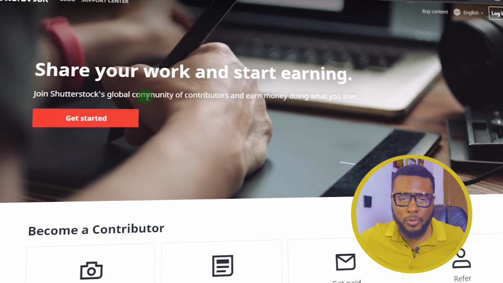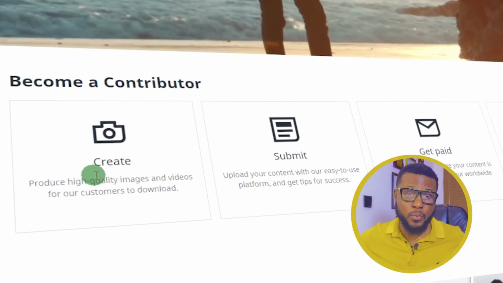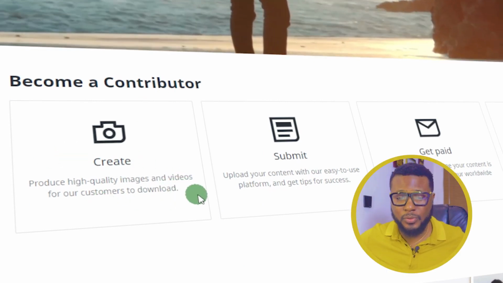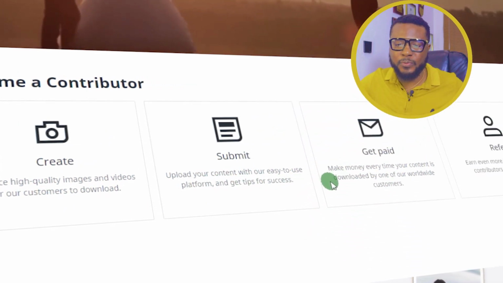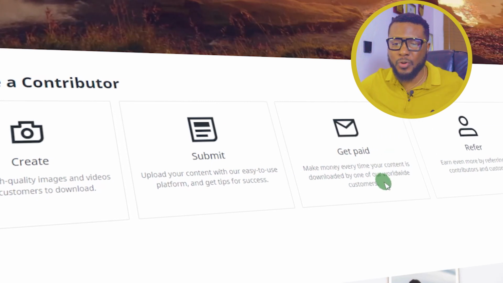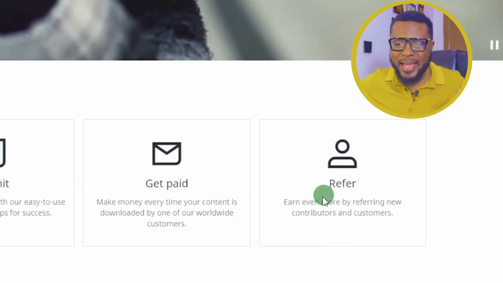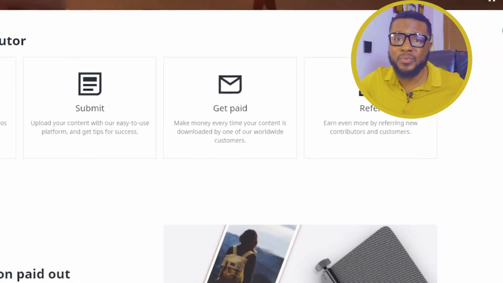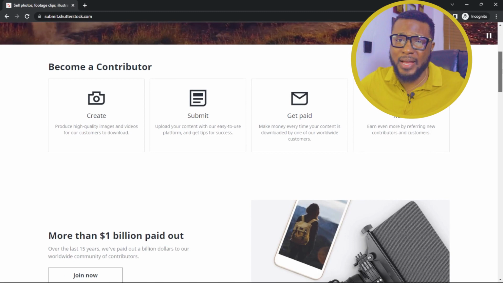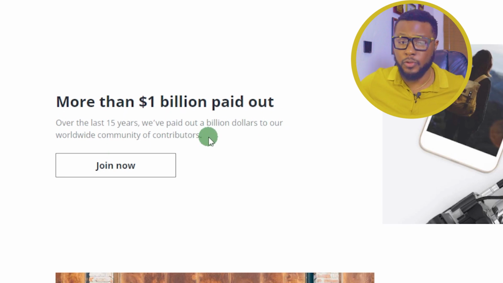Join Shutterstock's global community of contributors and earn money doing what you love. Become a contributor, produce high quality images and videos for our customers to download. Submit, upload your content with our easy to use platform, and get tips for success. Get paid, make money every time your content is downloaded by one of our worldwide customers. Then refer, earn even more by referring new contributors and customers. So you're also going to get paid when you refer other people to join the platform as contributors. Over the last 15 years, we've paid out $1 billion to our worldwide community of contributors. So if you join now, you partake from this $1 billion that I'm hearing.